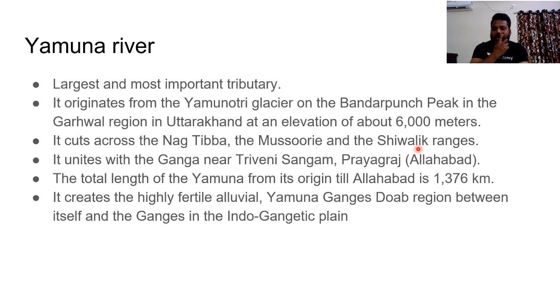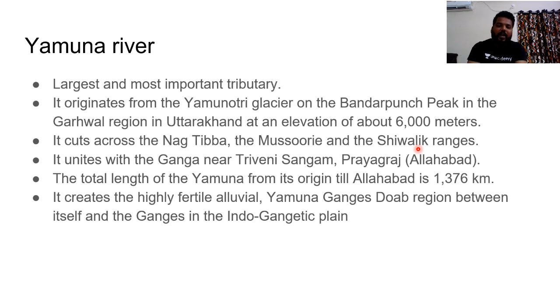So what are these Nagatibba, Mussoorie, and Shivalik ranges? In general, we have three chains of mountains. One is Himadri, next is Himachal, and next is Shivaliks. The Himachal ranges are not a continuous chain of mountains. Rather, they are divided as Pir Panjal range, Dhauladhar range, Nagatibba range, Mussoorie range, and Mahabharat range.